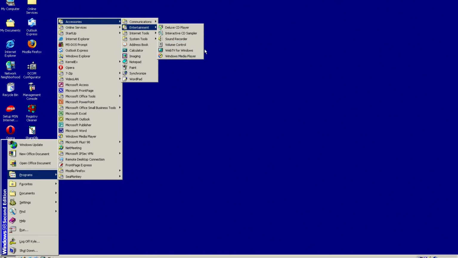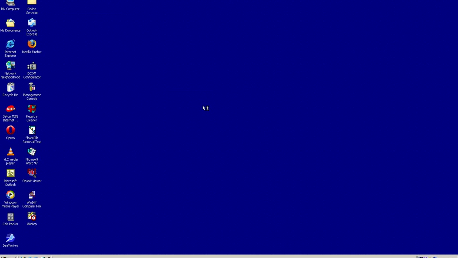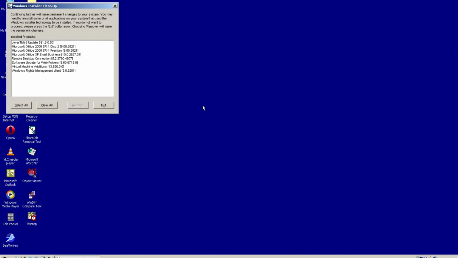Also, you got some other stuff like accessories like Notepad, Paint. Also, you got a lot of stuff. Also, we got Windows Installer Cleanup. I believe this removes Windows Installer entries. As you can see, it shows you all the stuff we installed, and you can remove it, I guess. But I don't think it actually removes the program. I don't want to mess with it.